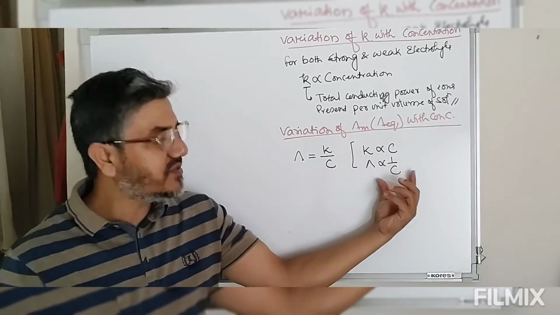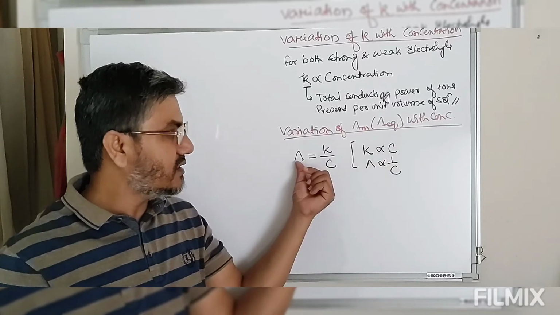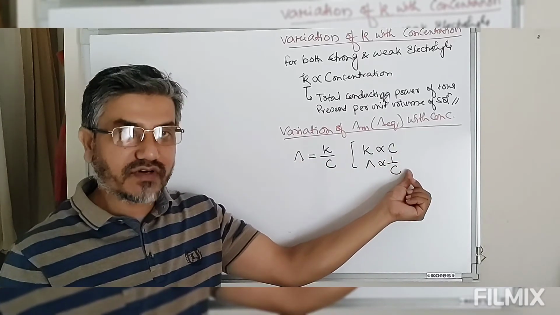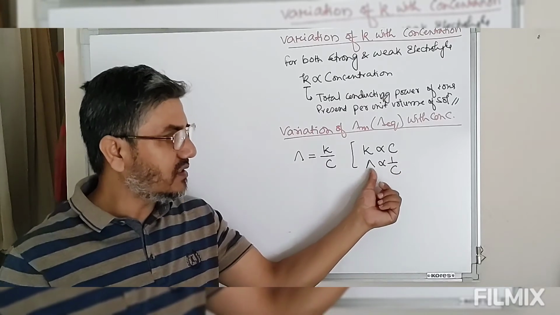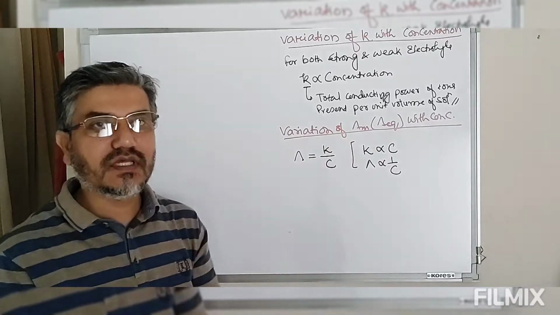If the decreasing factor dominates over increasing factor, then conductance will decrease. If the increasing factor dominates over decreasing factor, then molar conductance will increase.